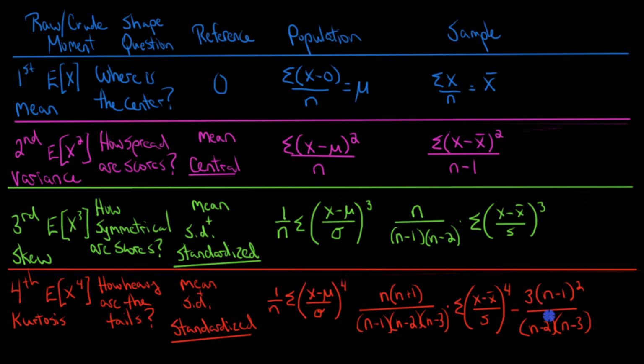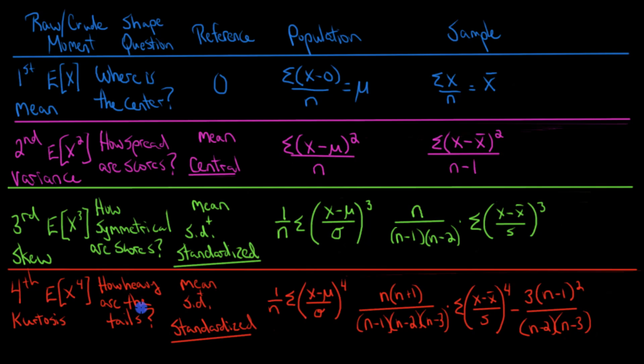And so now with all of this, we'll have a formula for the excess kurtosis, or the heaviness of the tails in relation to the tails of a normal distribution. And a positive value would indicate positive kurtosis, or a leptokurtic distribution, and a negative value will indicate negative kurtosis, or a platykurtic distribution.